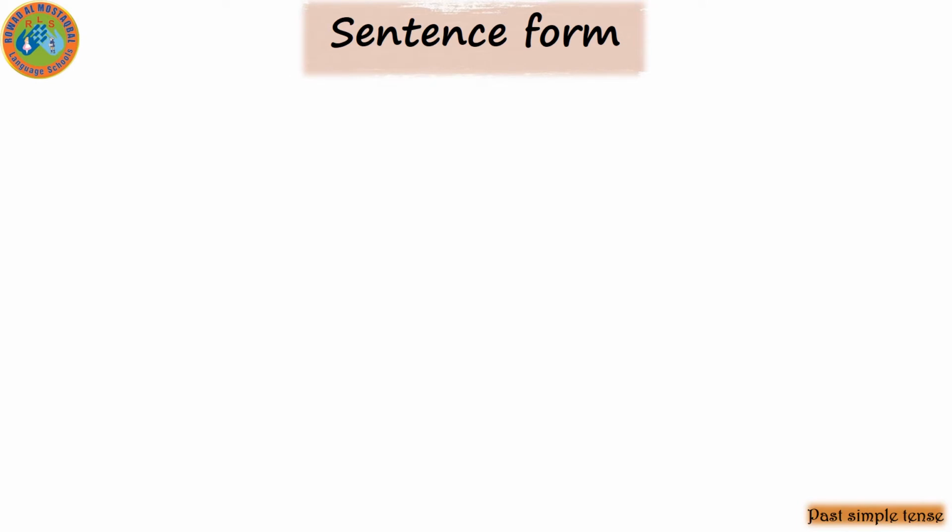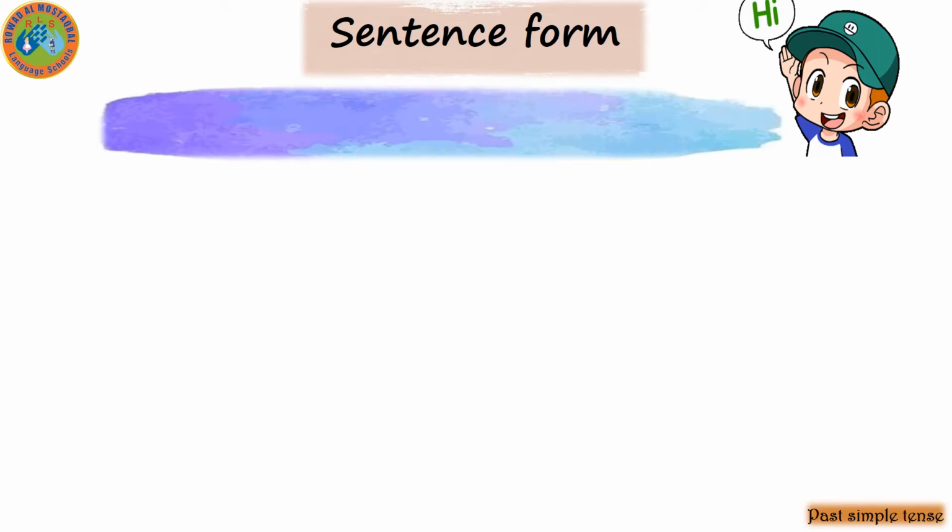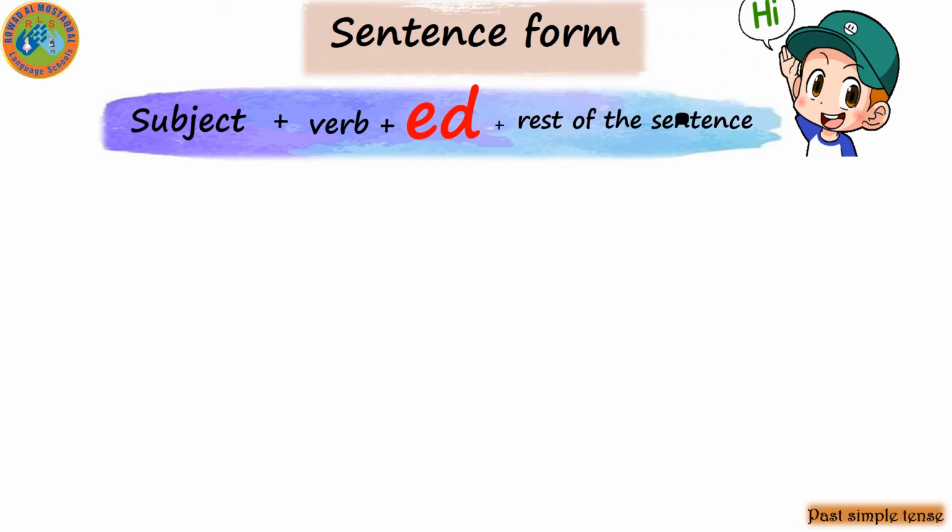First, we will revise together how I can form a sentence with the regular verb. If I want to form a sentence with the regular verbs, or good verbs, we will start with the subject. Then I will put the regular verb, then I will put ed to the verb. So with the regular verbs in the past, I will put ed. Then I will put the rest of the sentence, and don't forget the full stop.